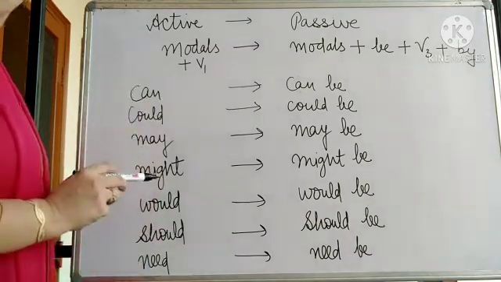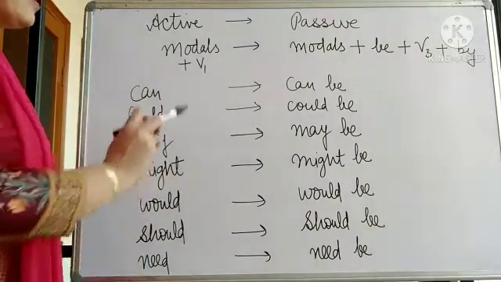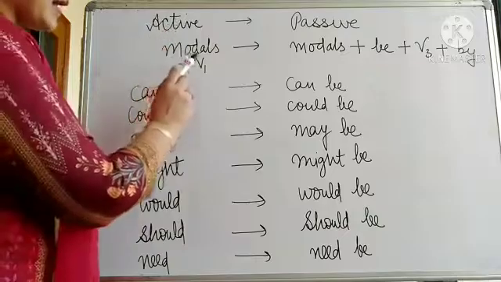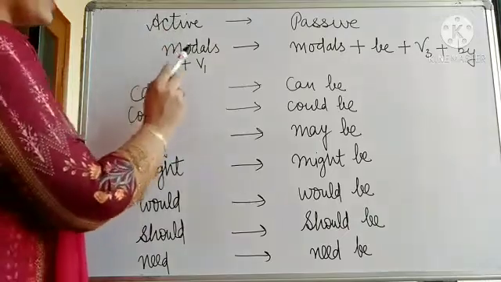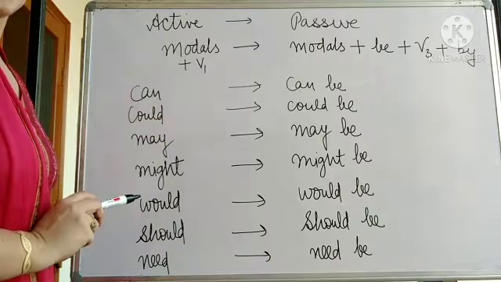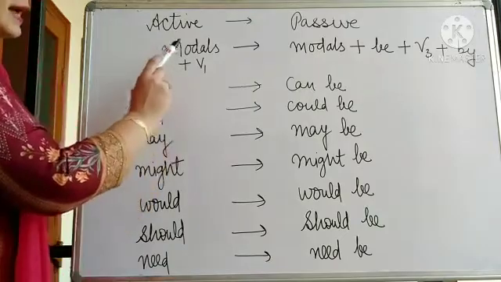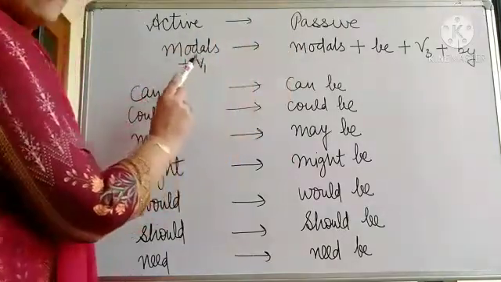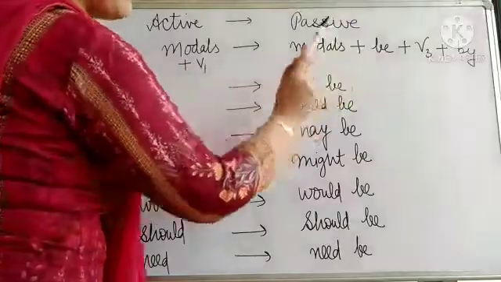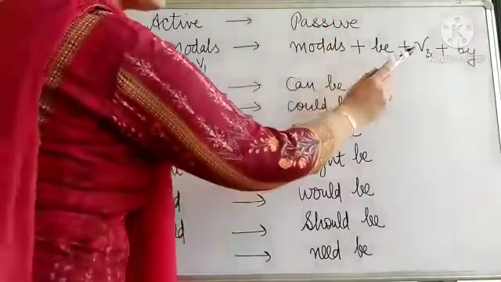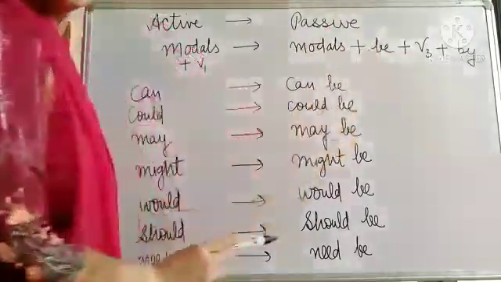Let's start with the rule of modals. Whenever in active voice any modal is given, with a modal every time the first form is used. So when you have to change active into passive, with every modal you have to add be. With be you will be using verb third form plus by.